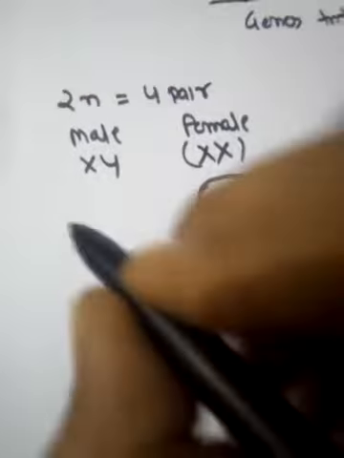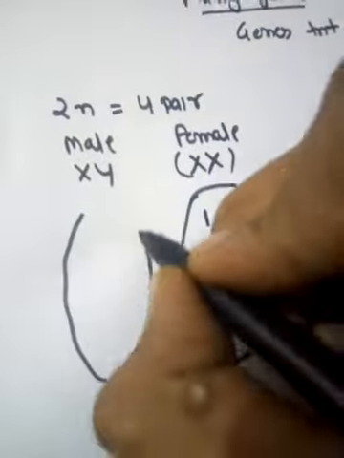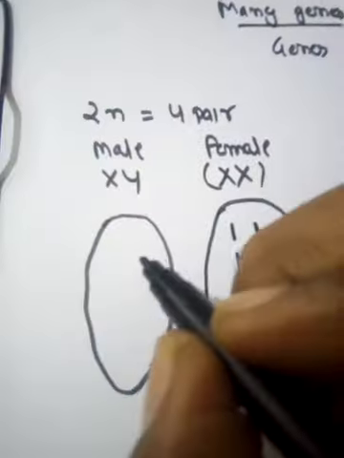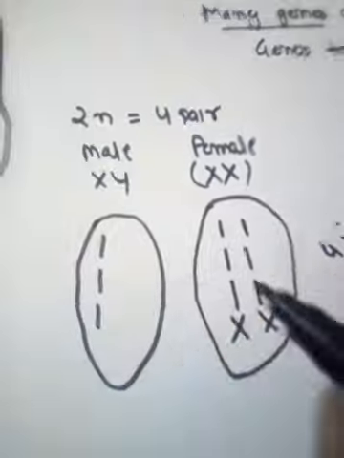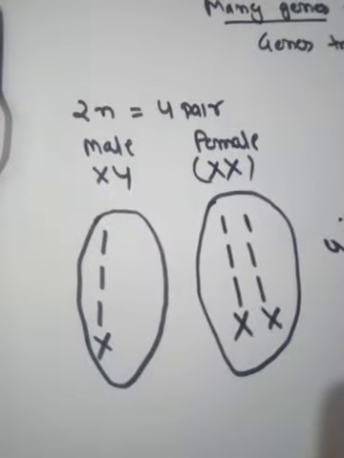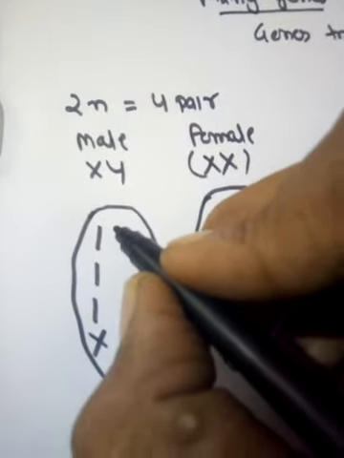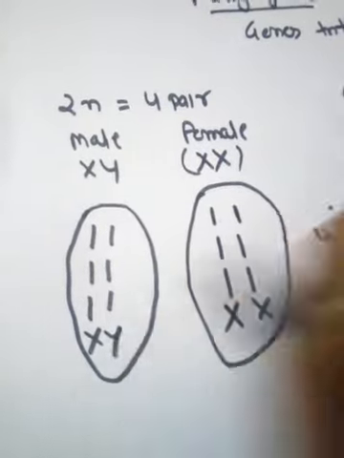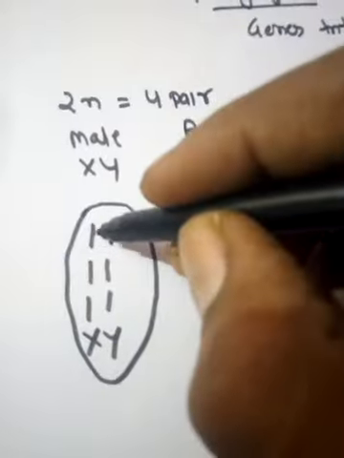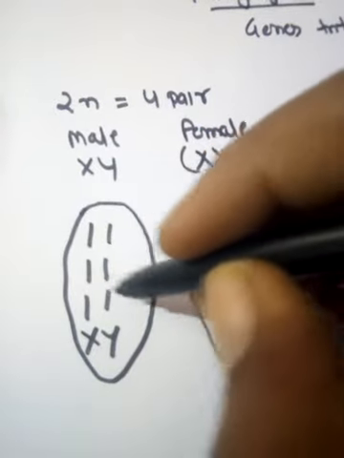But in the case of male, if you observe in the cells of a diploid male, chromosome number 1 is there, chromosome number 2 is there, chromosome number 3 is there, and an X chromosome is there in one set. In another set, chromosome number 1, chromosome number 2, chromosome number 3, and a Y chromosome are there. So the linkage group of these 2 chromosomes and these 2 and these 2 will be the same.